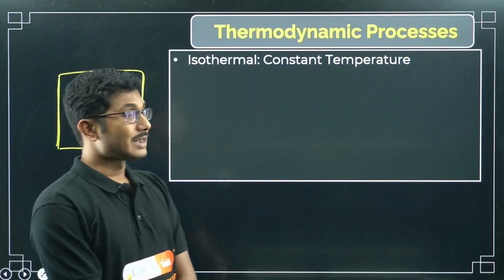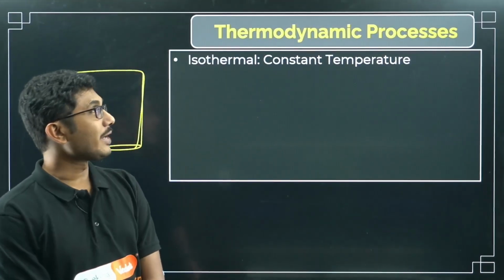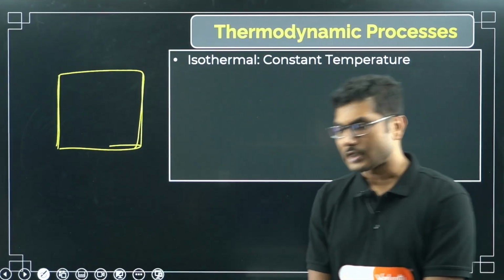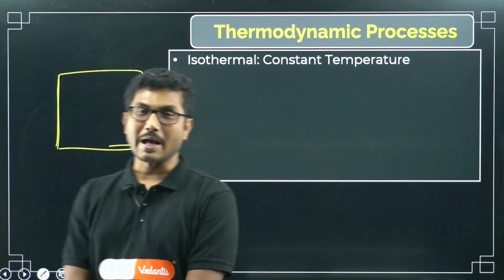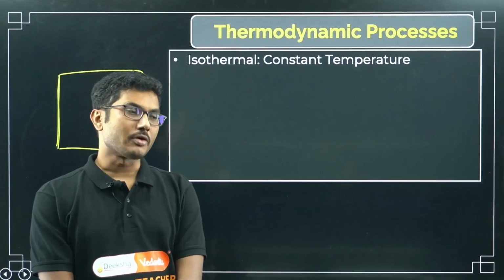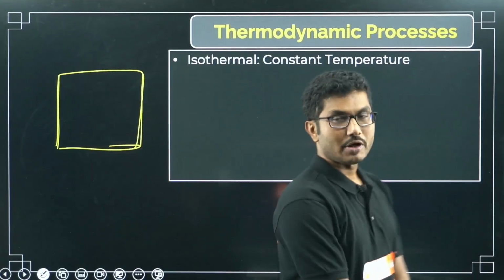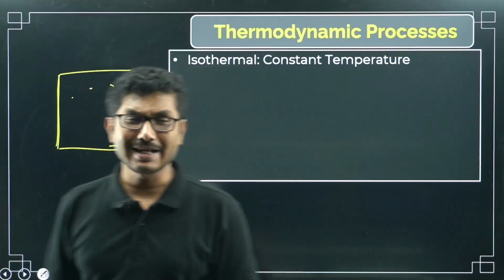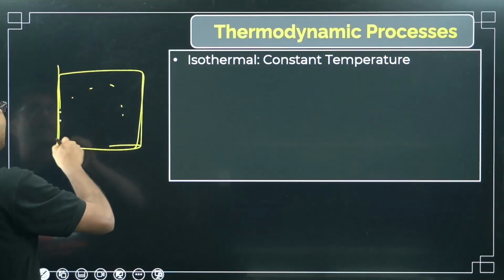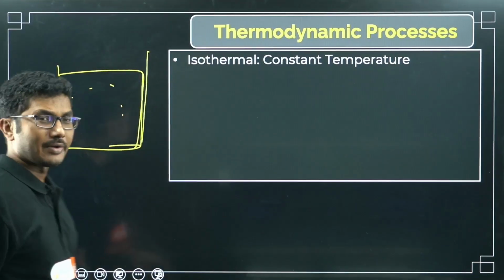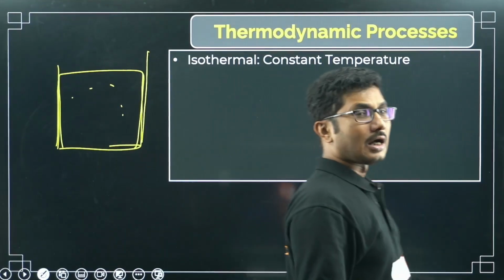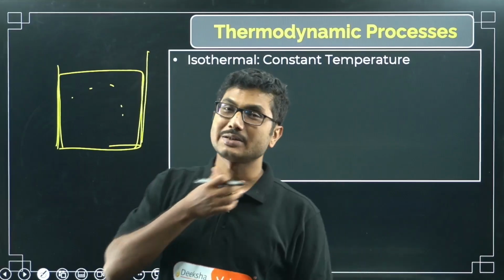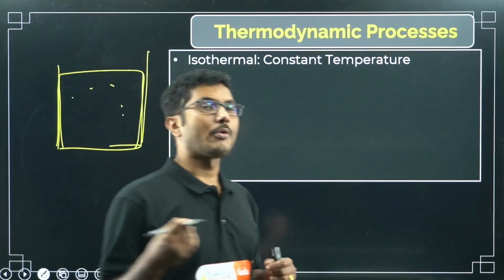In practice, it is hard for any process to be purely one process. For example, the isothermal process is where temperature is constant. It is very difficult to achieve, it is an almost ideal process. Here the temperature remains constant. Suppose you have a gas and you heat it, and you try to keep its temperature constant. No matter how much heat you are giving, its temperature will remain constant, right? So the gas will expand very slowly. So it is a very slow process.